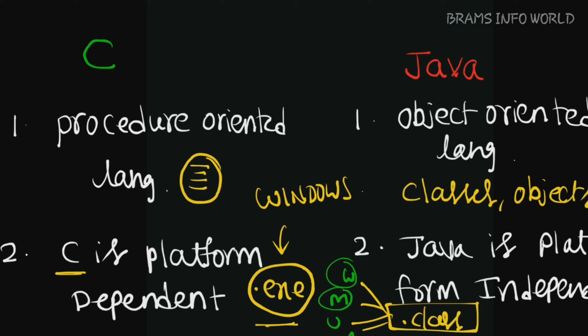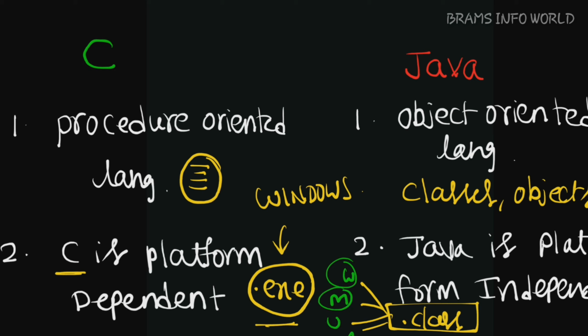On the C side and the Java side: C language supports one important topic, that is pointers. Pointers are completely eliminated in the Java language because they lead to confusion for the programmer, and the program becomes very complex and difficult to understand. That is the reason pointers are eliminated from Java. That is, Java does not support pointers. But in C language, it is a very important topic.